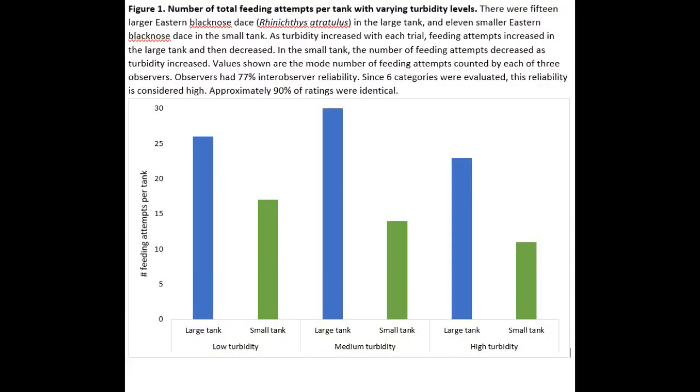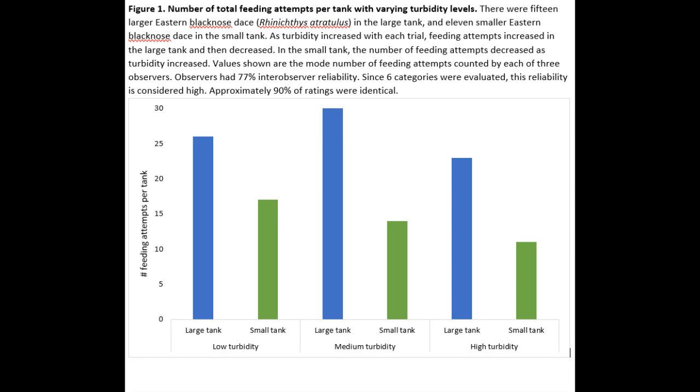We analyzed our video footage to quantify the number of feeding attempts per tank for each trial. All 3 group members watched each video together and counted how many feeding attempts they saw. In the large tank, when turbidity increased to a medium level, the feeding attempts increased, and then they decreased at the highest turbidity. In the small tank, the number of feeding attempts consistently decreased as the turbidity increased.